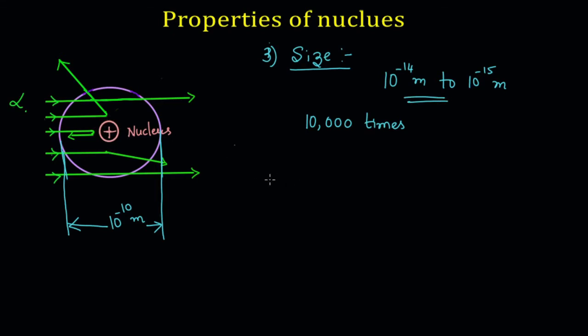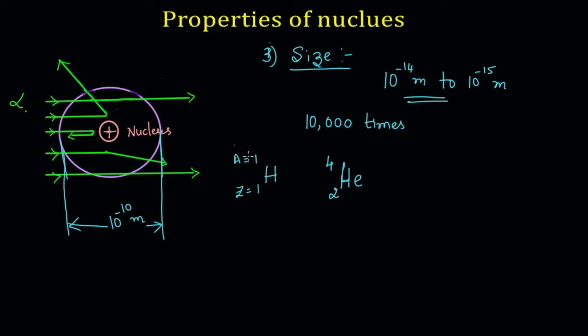To understand this, let us consider a few atoms. Say hydrogen, which is the smallest atom. Let us compare it with the second element, which is helium. We know that hydrogen is made up of one proton because Z is equal to 1 and A is also equal to 1.